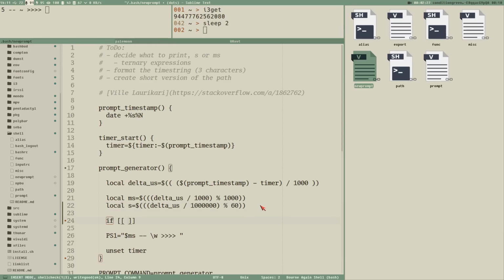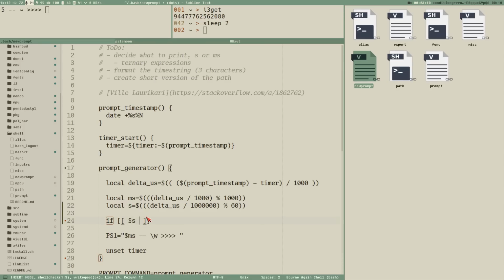If S, and here, by the way, a couple of variables. It's also very good to make sure that these variables are defined as local inside this prompt generator, so you don't set any unnecessary global variables here in bash. I copy pasted this from a Stack Overflow thread, but it's some fairly simple math that calculates the milliseconds and the seconds elapsed since the timer was last reset when the prompt generator is executed.